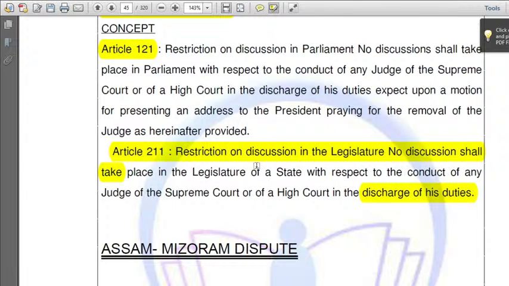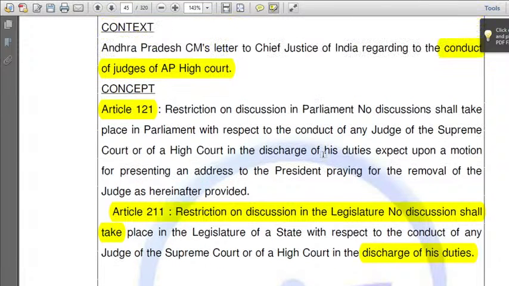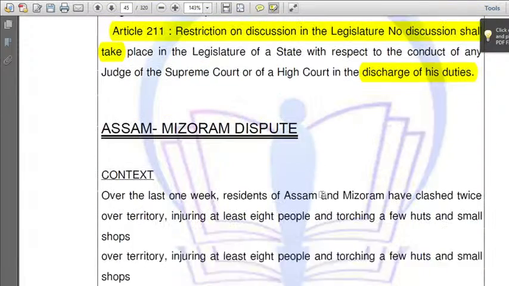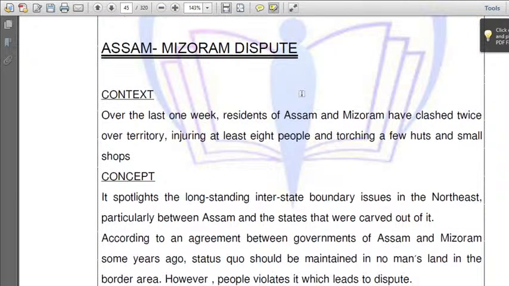UPSC can frame questions from this. Whether there is any restriction on discussion in Parliament, or whether there is any discussion regarding a judge in the legislature, and what are the articles related to it. UPSC can frame questions like this. Never afford to miss it, and revise everything from time to time.